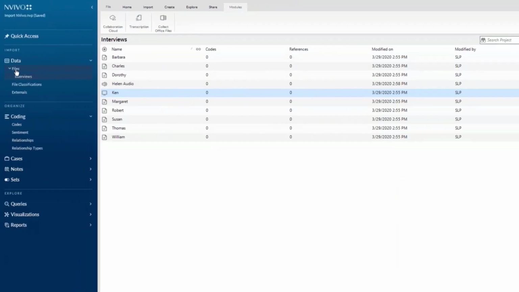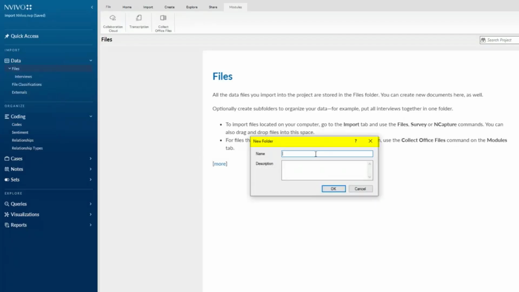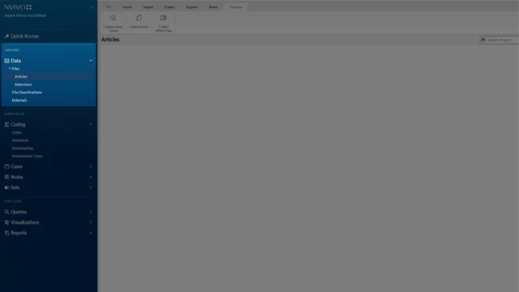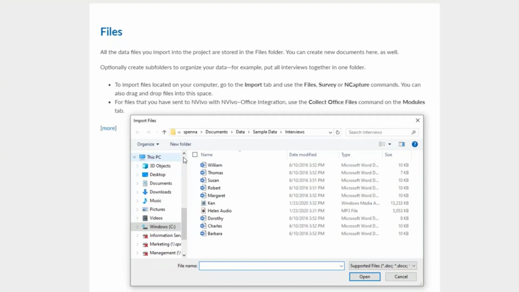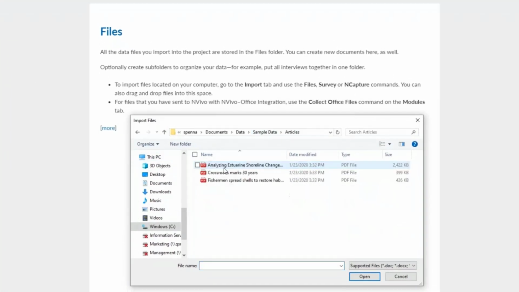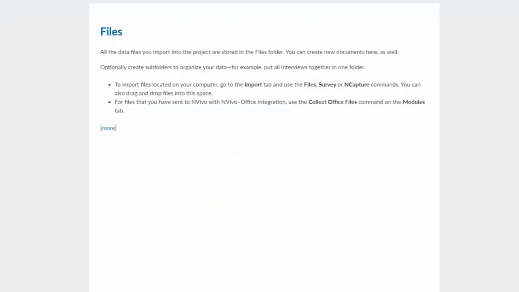So next I want to bring in some PDFs, journal articles. So I'm going to create a new folder called Articles. I'm going to go to Import and go to Files again, and bring all through these PDFs. Again, it makes a copy of the PDF.